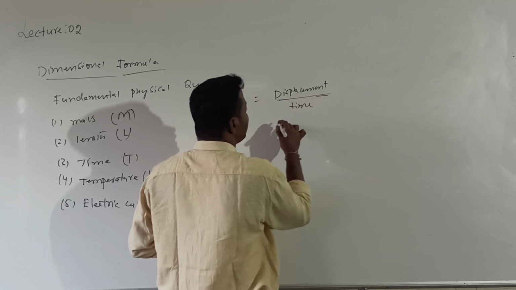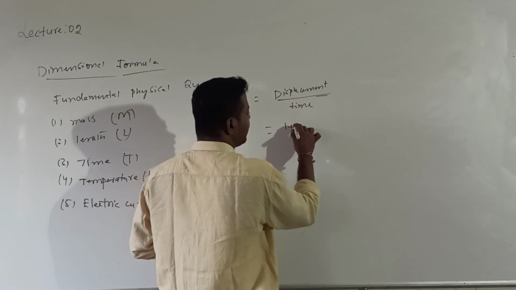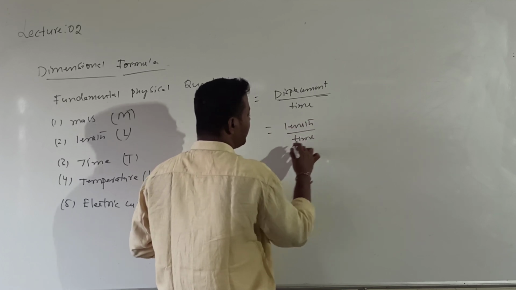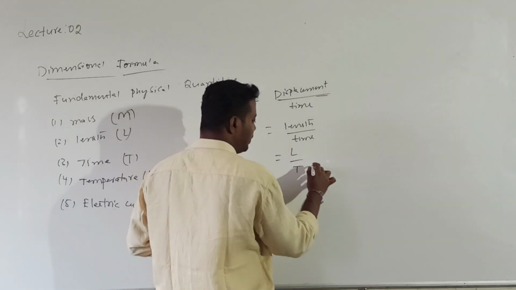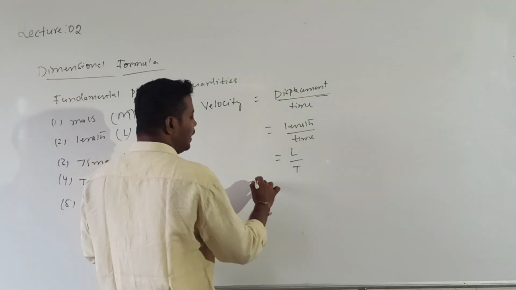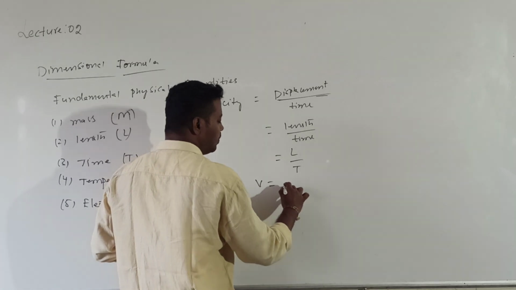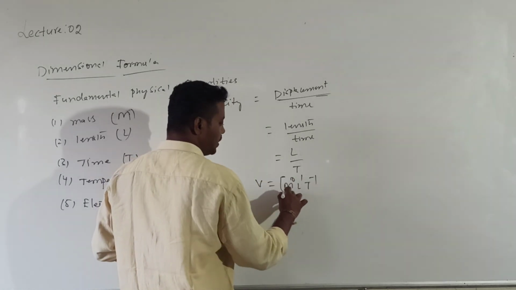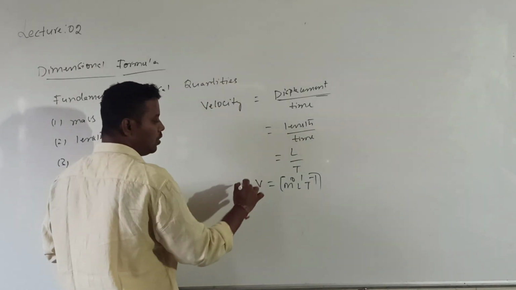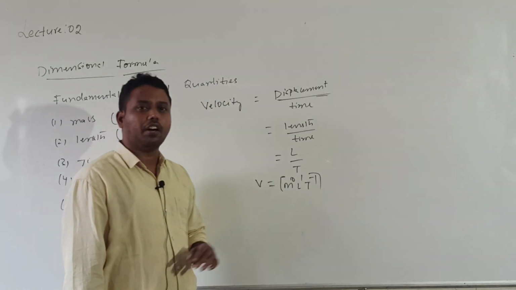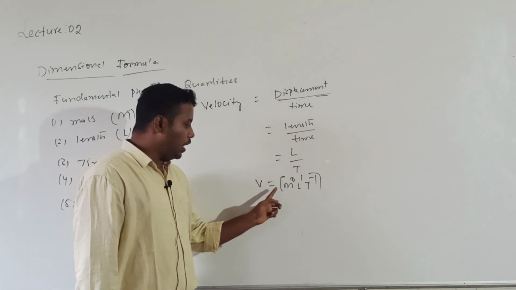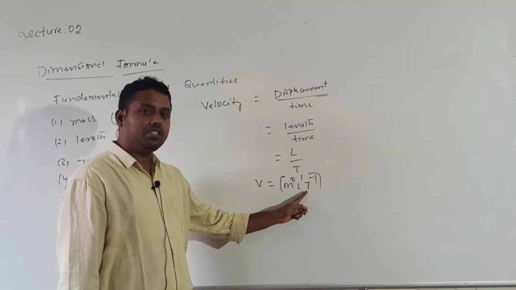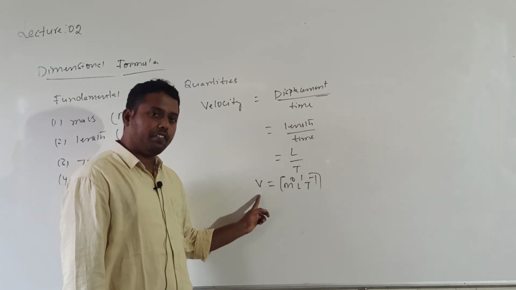Displacement is related to length, so length L by time T. Then we can write velocity V equals M power 0, L power 1, T power minus 1. What I have written now is called the dimensional formula.